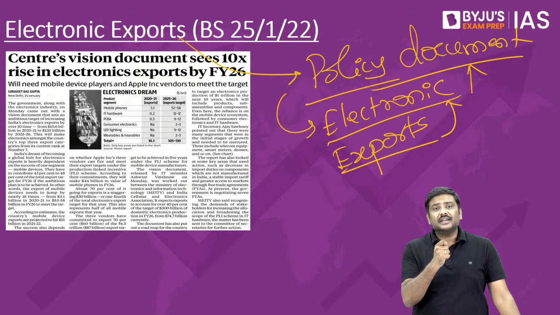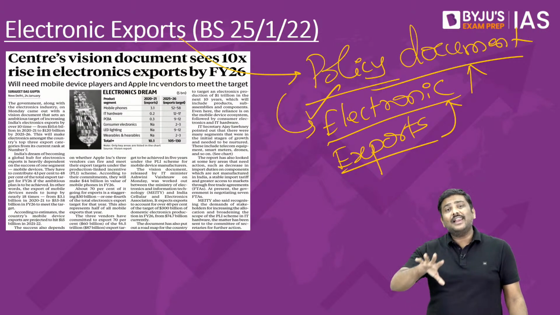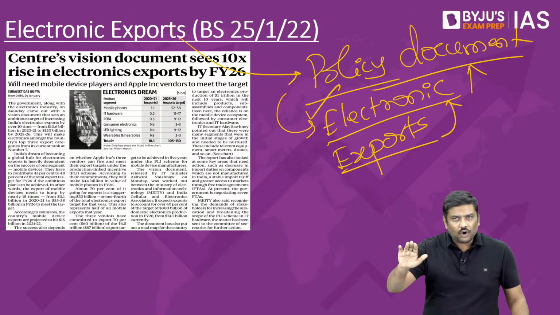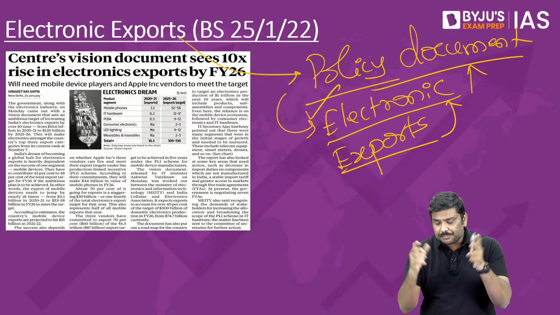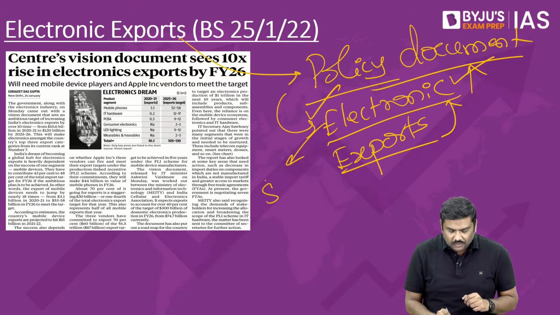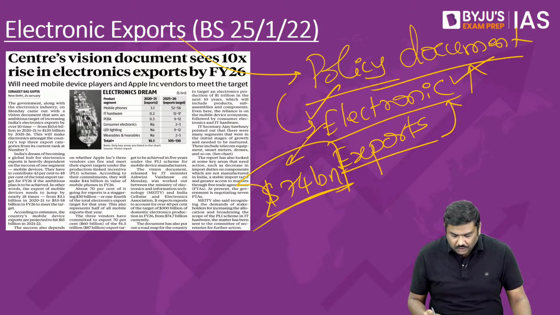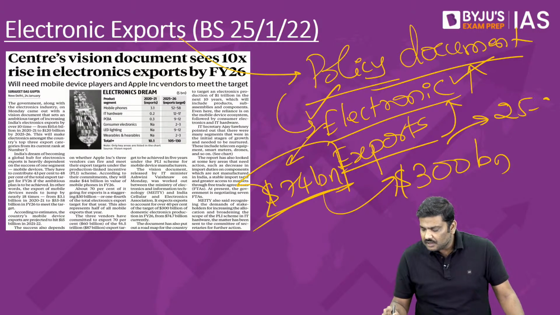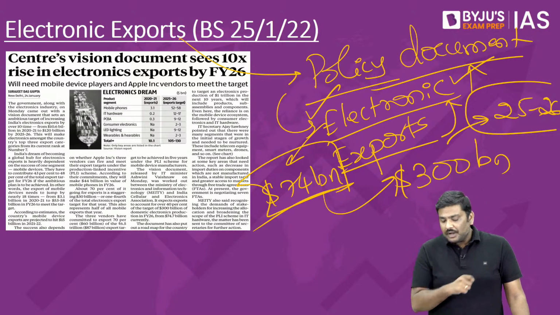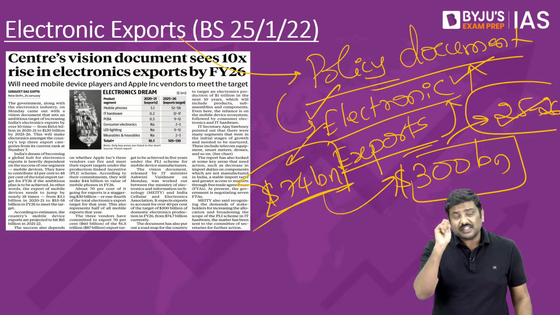Is it okay? I'll repeat it. As per this particular policy document or vision document, they want to promote the production of electronic products in India. As per various documents and even the document provided by the government itself, the overall domestic production of electronics in India is to the tune of around $74 billion. Is it okay? $74 billion. And we want to increase it as per this vision document. We want to increase this to $300 billion by 25-26. Is it okay? We want to increase this from $74 billion to $300 billion by 25-26. That's the first very, very important point.